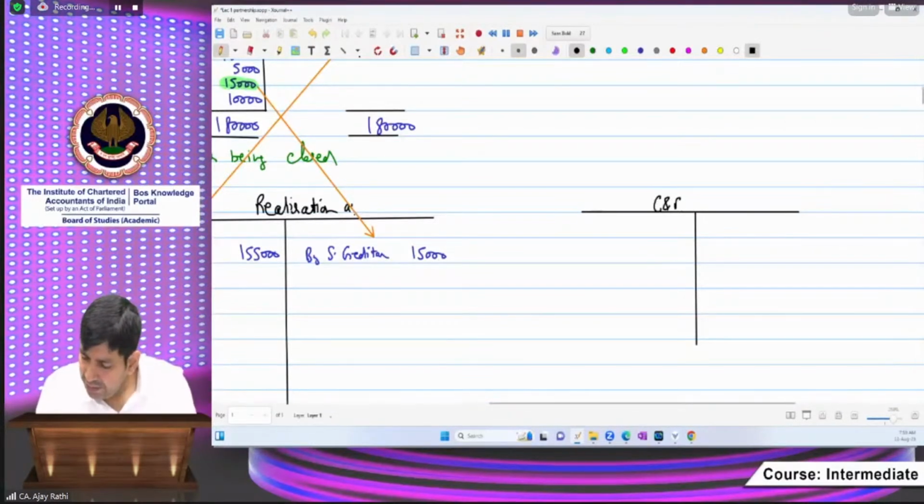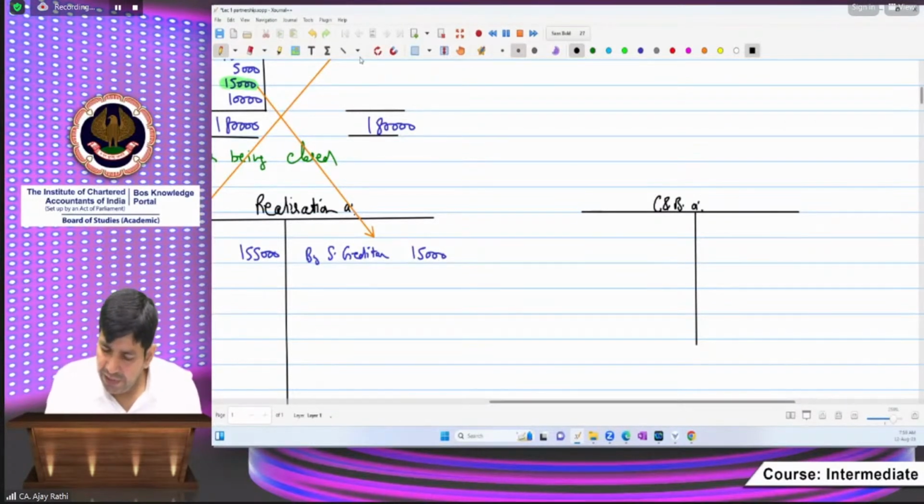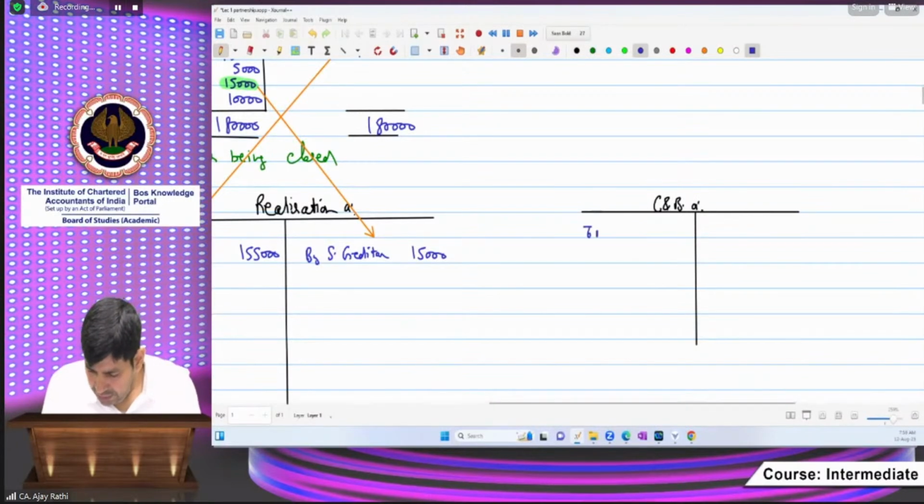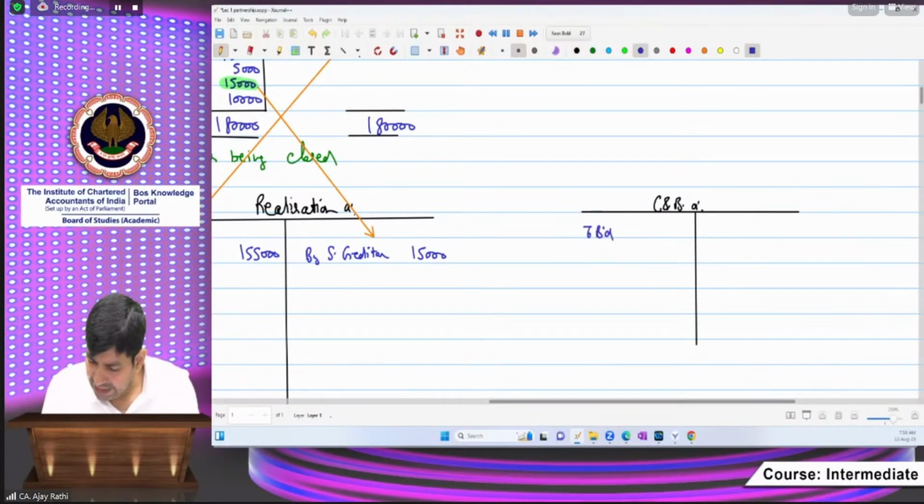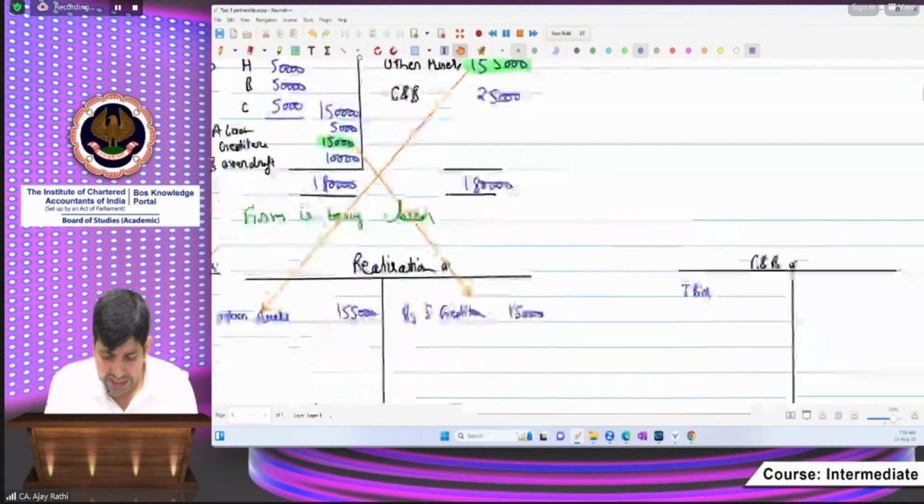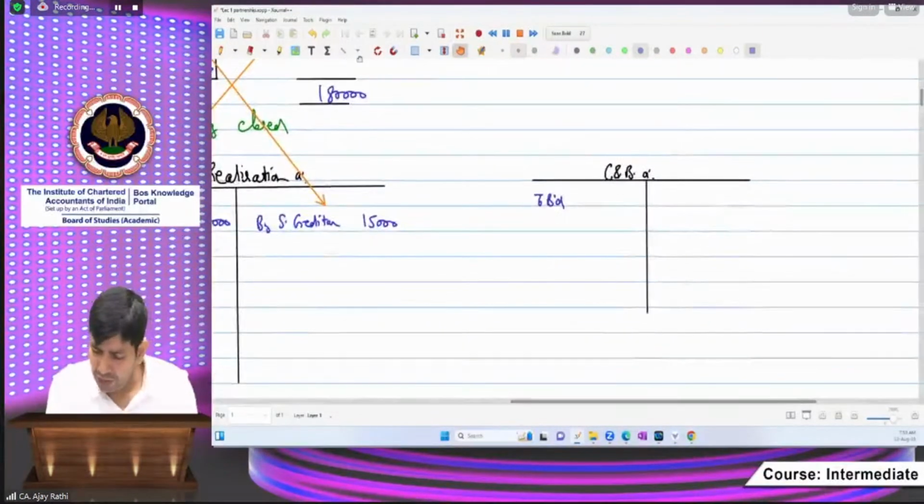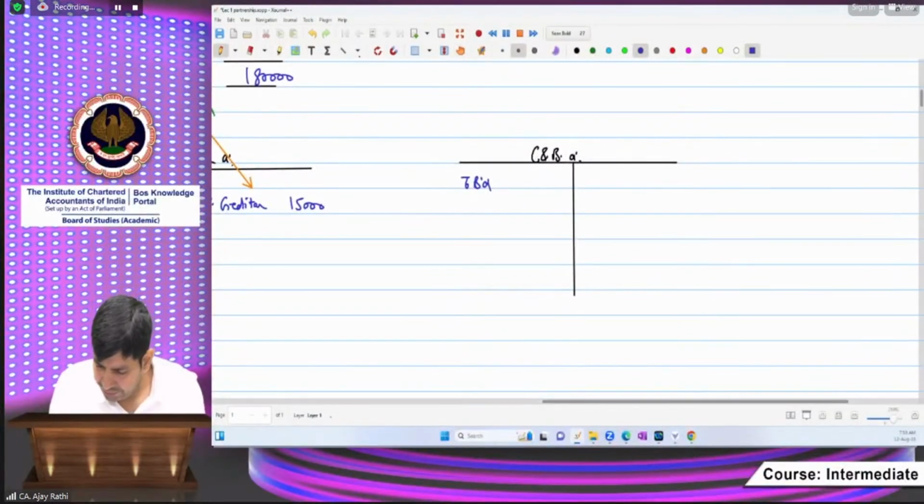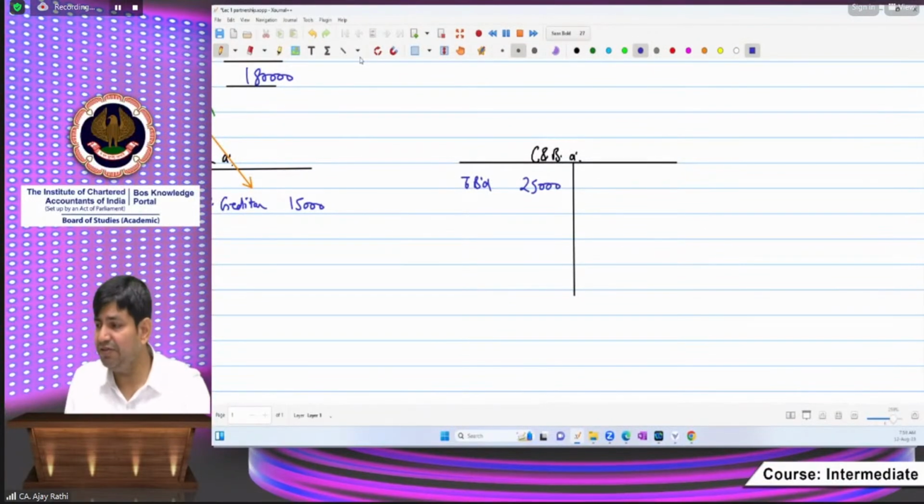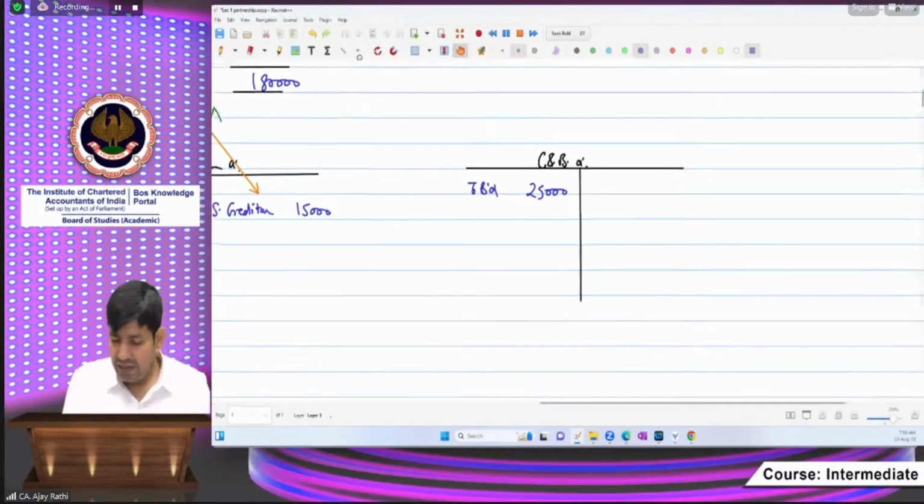Cash and bank account. Beta, you have opened a separate account for the cash and bank account, and you already know that cash and bank account are having amount 25,000. Have you shifted this? Yes, sir. We have shifted this balance to cash and bank account separately.